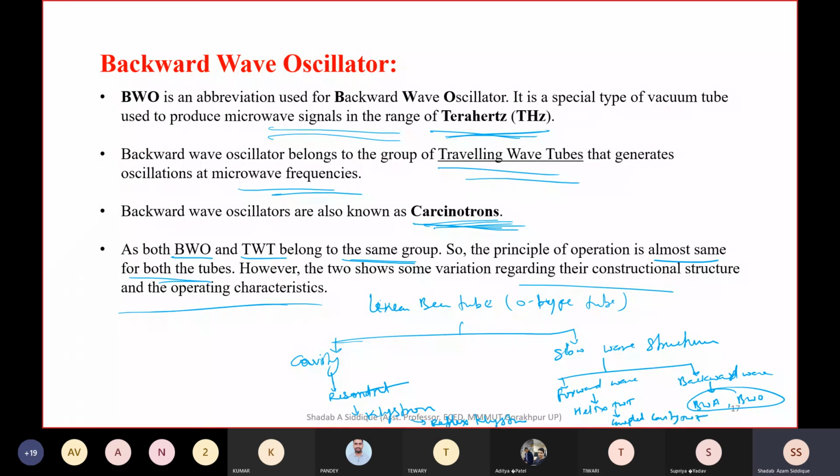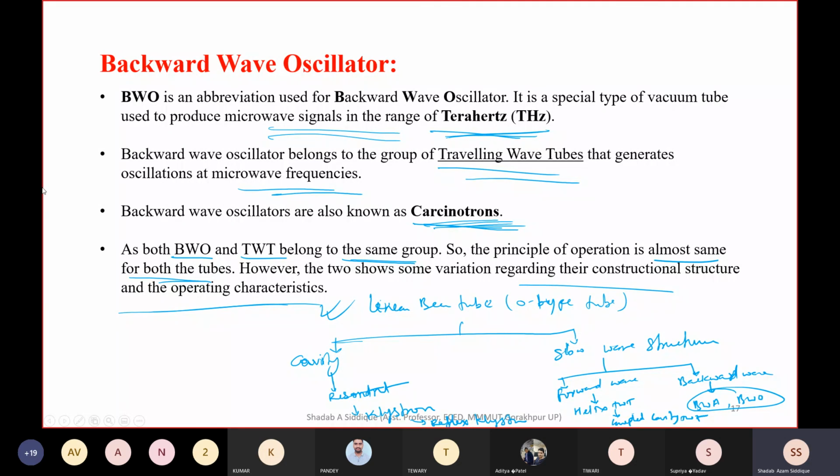The helix TWT uses the slow wave structure only, but if you take cavities which are coupled, this kind of structure is called coupled cavity. So this is all about the O-type tube. If you want, you can refer to this classification on page number 336 of Samuel Liao's book. You can go through this.